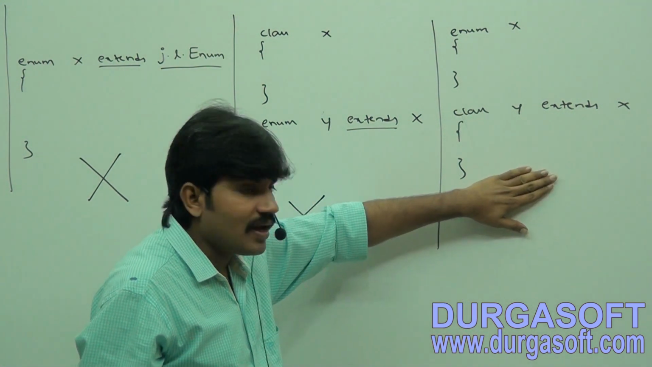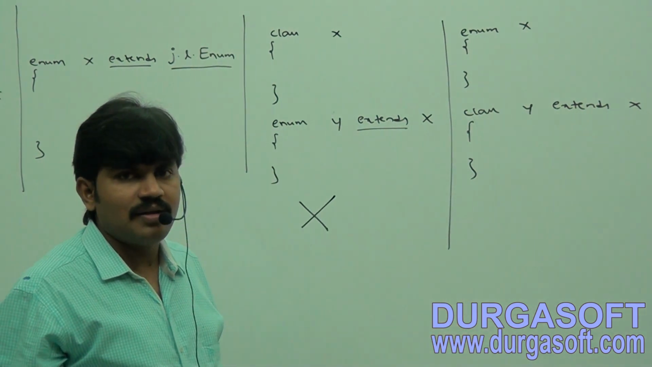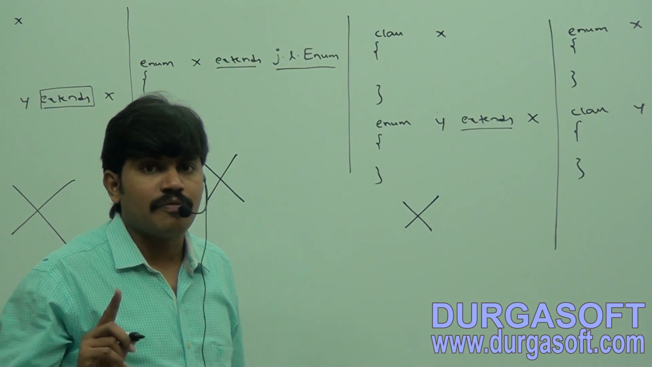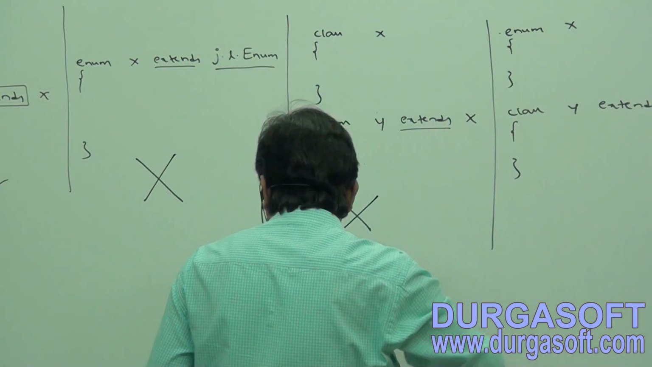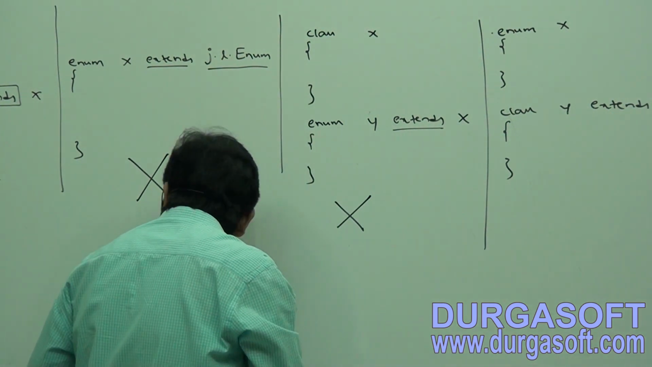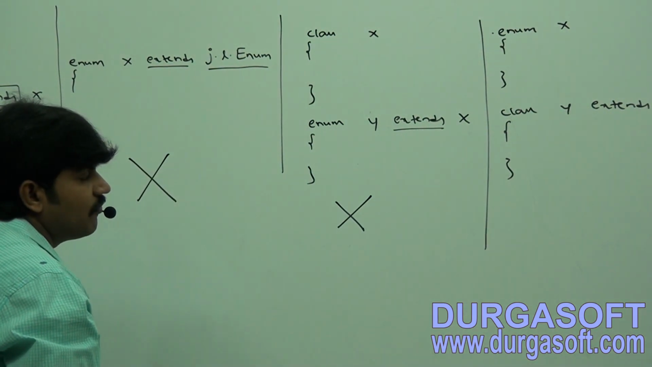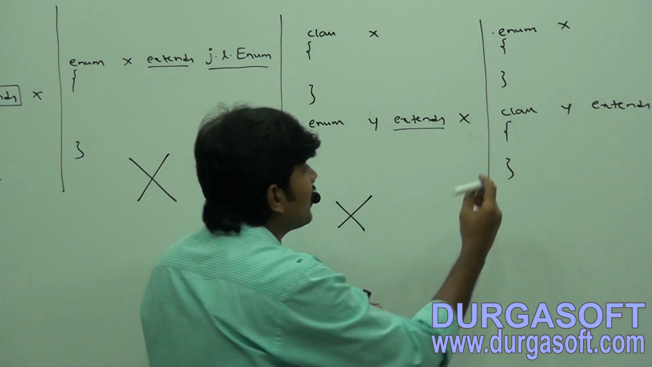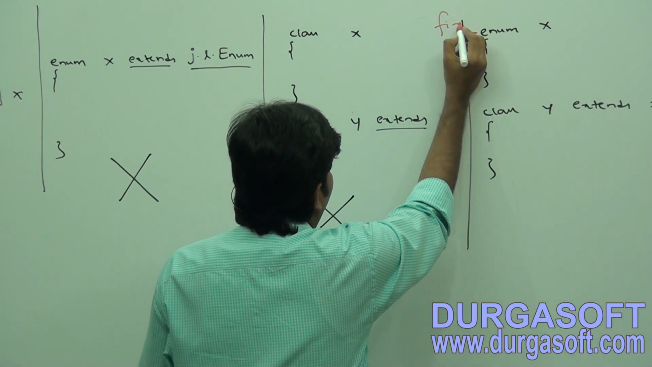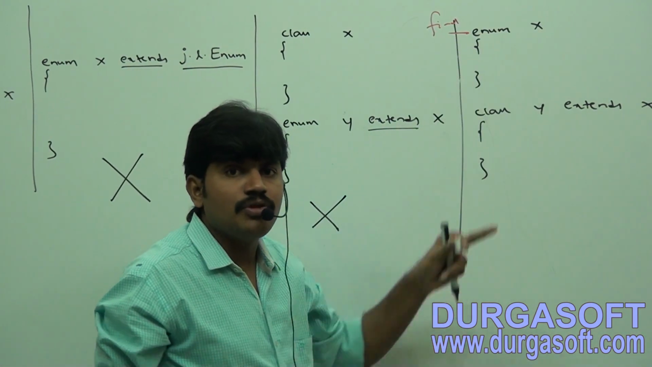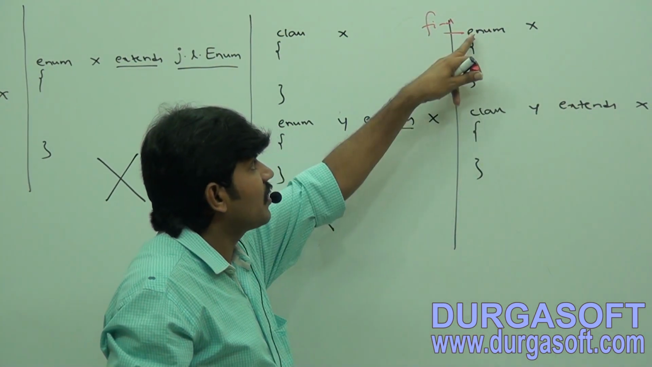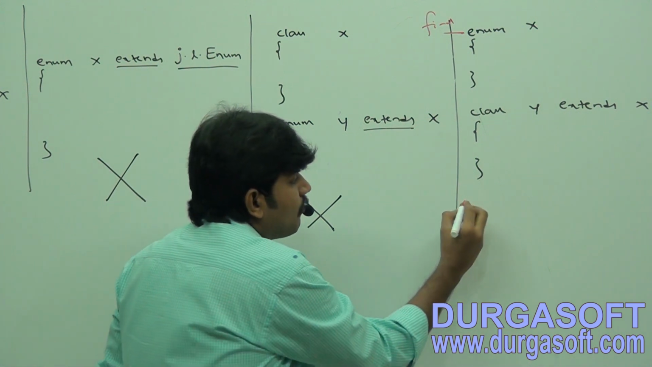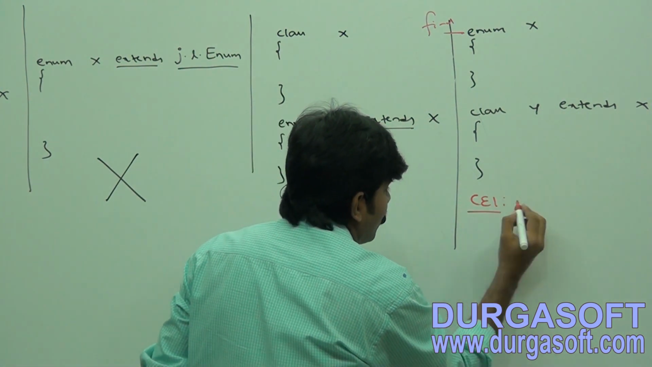Okay. If I ask the compiler, can you please compile? Then immediately you are going to get a compile time error by default. The reason is, every enum is always final implicitly. Always final. If it is final, how can you create a child? That's why you can't create a child for final classes. So, compile time error: